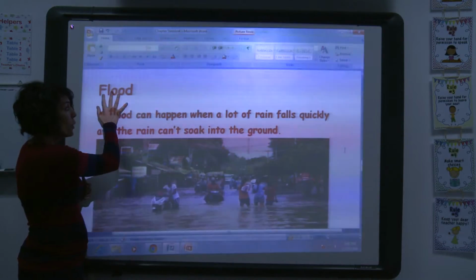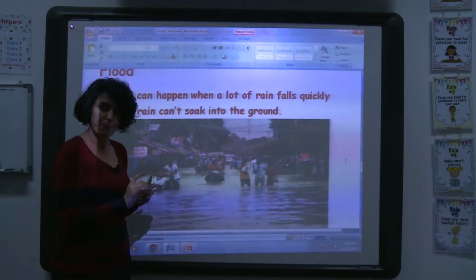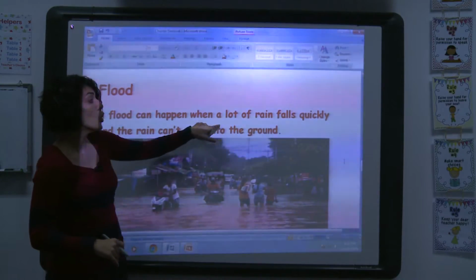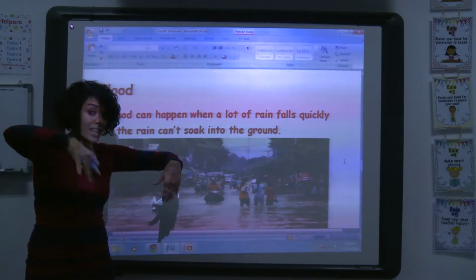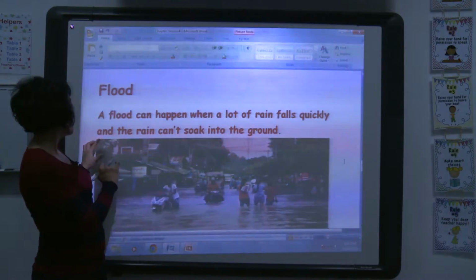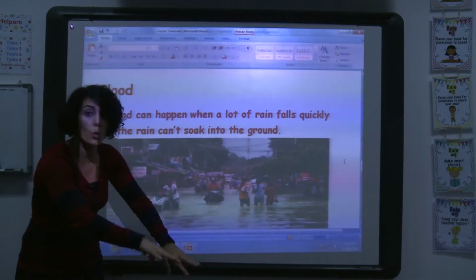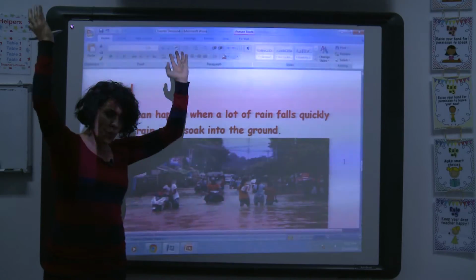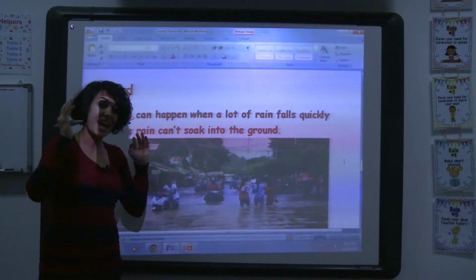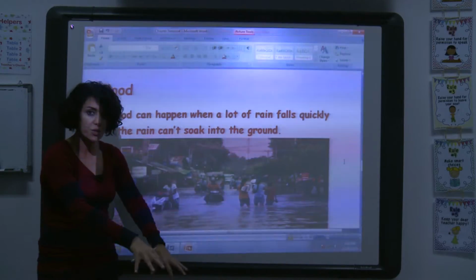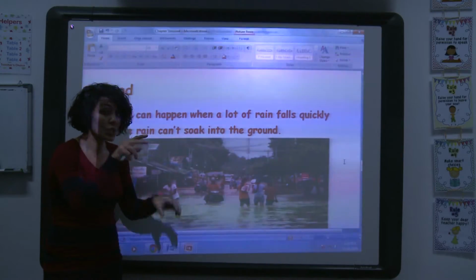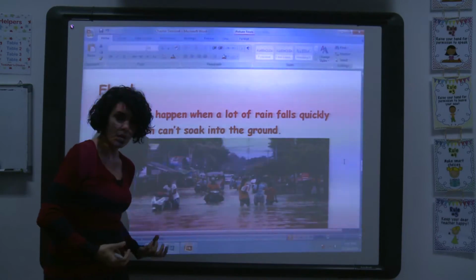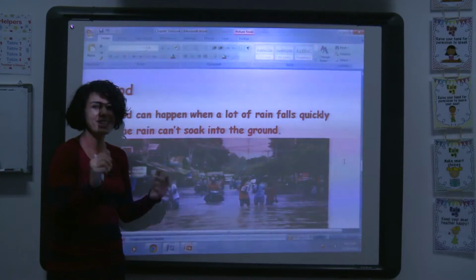Now, what about floods? What is a flood? A flood can happen when a lot of rain falls quickly and the rain cannot soak into the ground. I will repeat, what is a flood? When it rains heavily, the rain falls on the ground, and when it does not soak into the soil, it means when the soil does not absorb the water, a flood takes place.